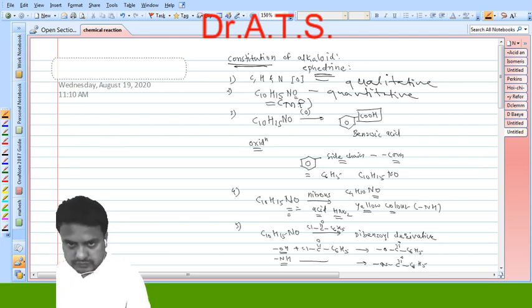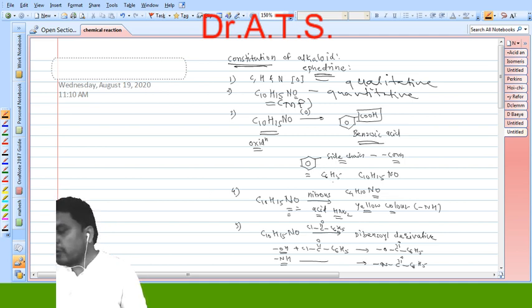The third point is oxidation. So why do we use oxidation in alkaloids? Because by oxidation the complex molecule of an alkaloid is converted into a simple and known molecule. So in this way, by carrying out oxidation of ephedrine, we get benzoic acid. The formation of benzoic acid indicates that the benzene ring is the main part of the alkaloid ephedrine, along with a side chain present at one of the carbons of benzene.